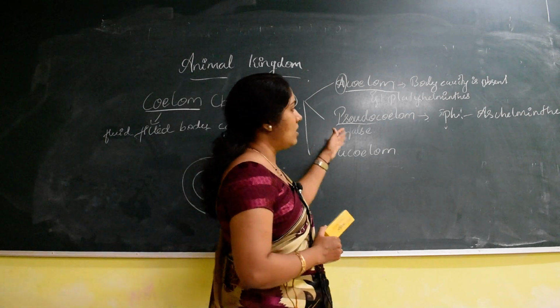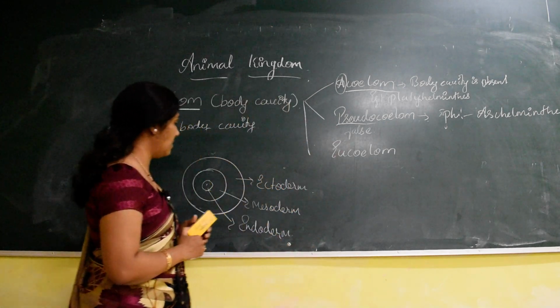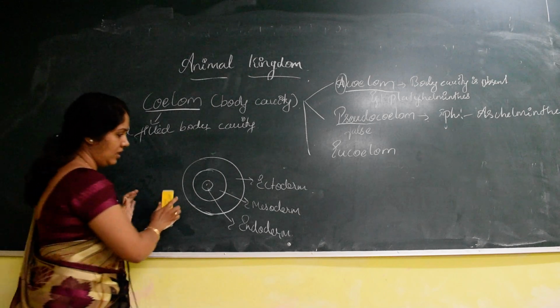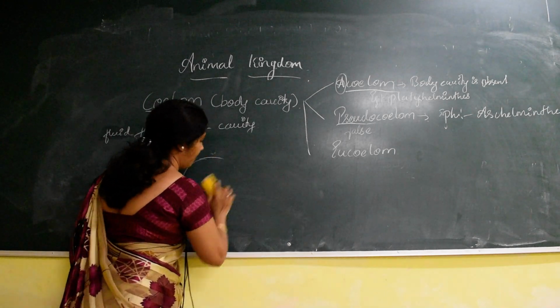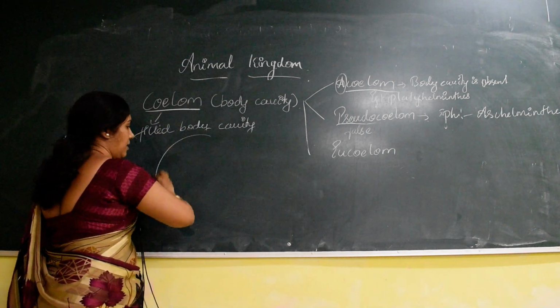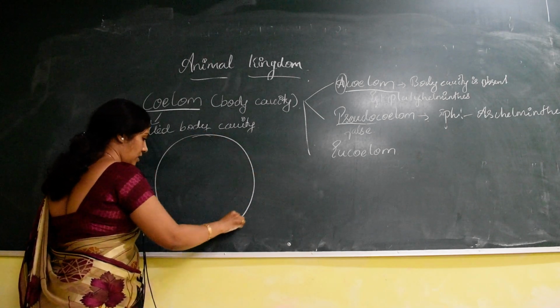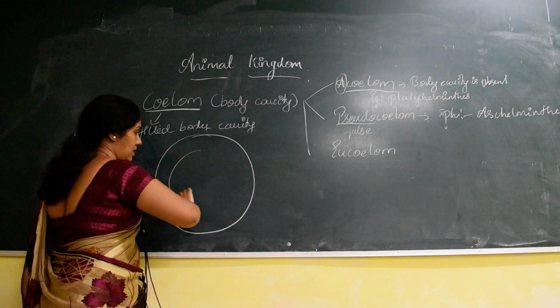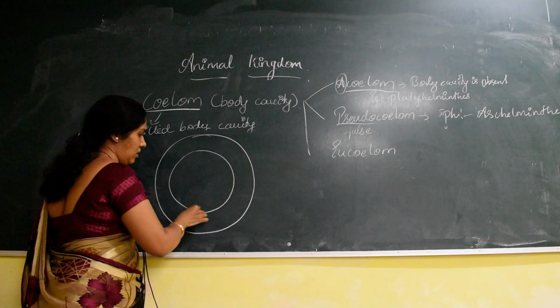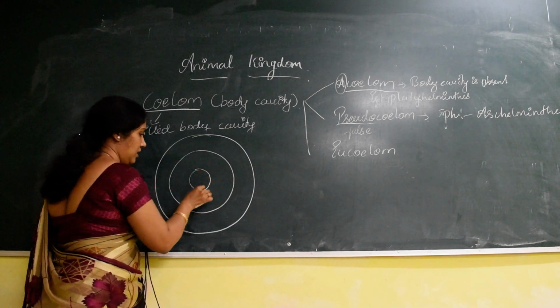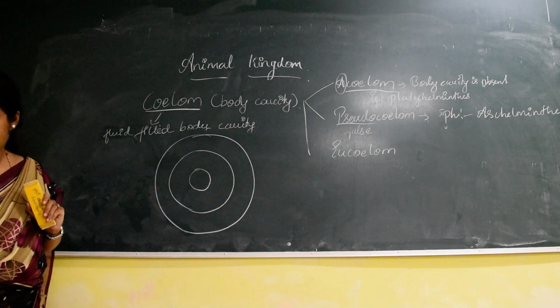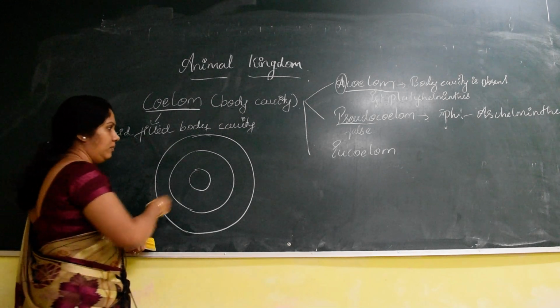So what is this pseudocoelom? As I have said, whenever you are studying coelom, it exists only in the triploblastic condition. That is, there must be three germ layers: the outer ectoderm.